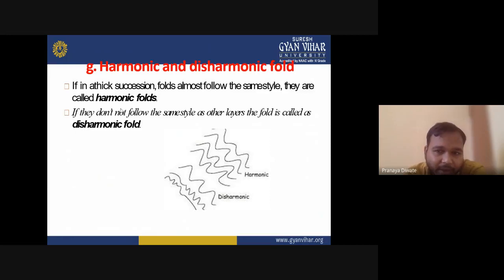Then you have harmonic and disharmonic folds. If a thick succession of folded layers almost follow the same style, they are called a harmonic fold. If they do not follow the same style, the layered fold is called a disharmonic fold. First one is a harmonic fold, second one is a disharmonic fold.